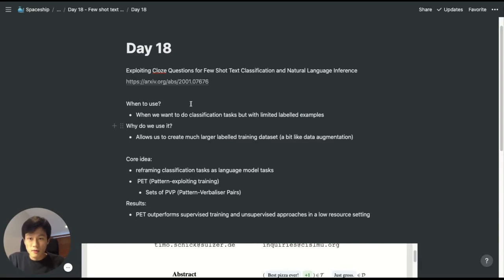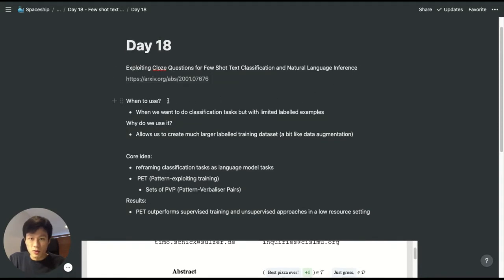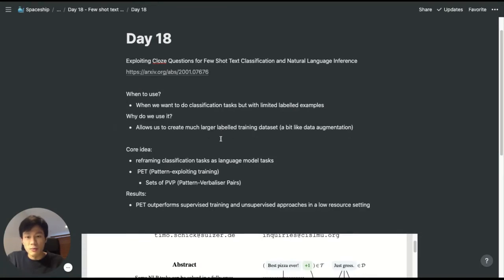Hello friends, so today I thought I'd talk about this paper, Exploiting Cloze Questions for Few-Shot Text Classification and Natural Language Inference. So often when we try to train a domain-specific model, we're faced with the problem of a limited amount of labeled data. And this training procedure allows us to leverage pre-trained language models and distill the knowledge from those language models like BERT, GPT, or RoBERTa, and to create a much larger training dataset. So a bit like data augmentation.